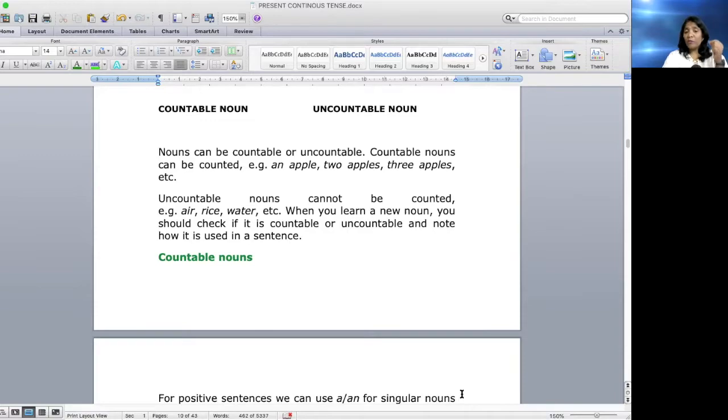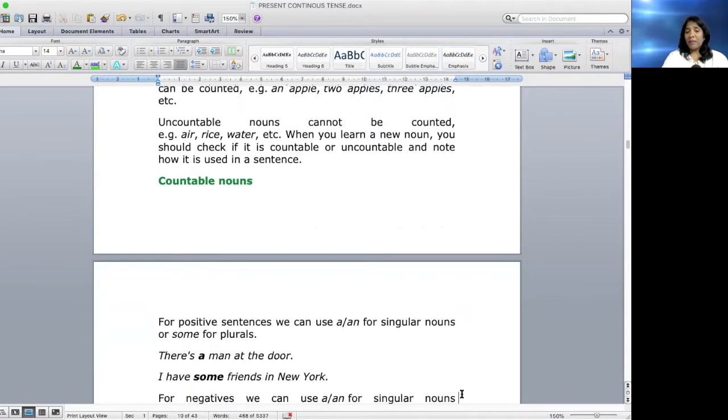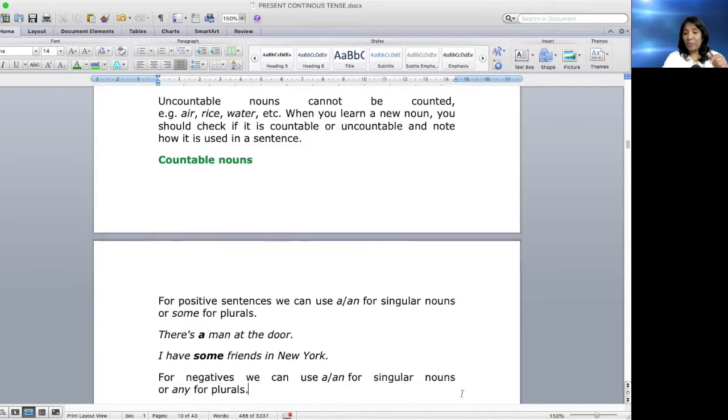So, countable nouns for positive sentences: we can use a or an for singular nouns, or some for plurals. For example, there is a man at the door. So it specifies a single one: there is a man at the door. A man, it's a countable noun. I have some friends in New York. Here, some friends are plural. So I used some.